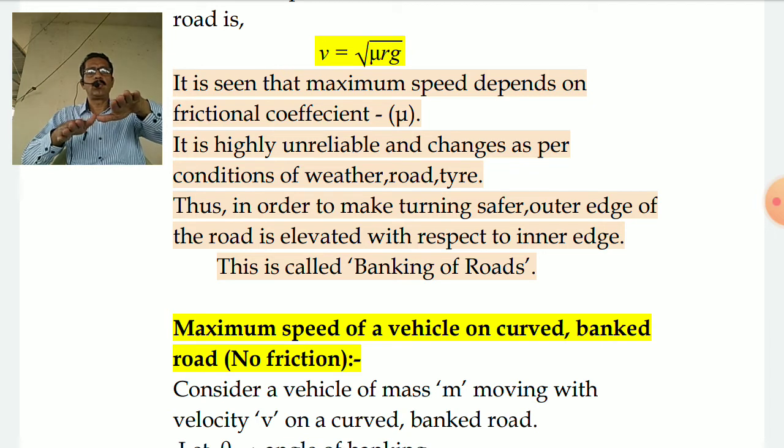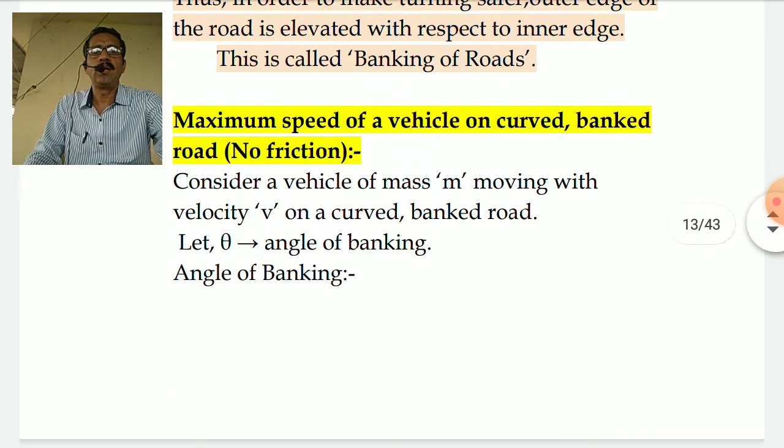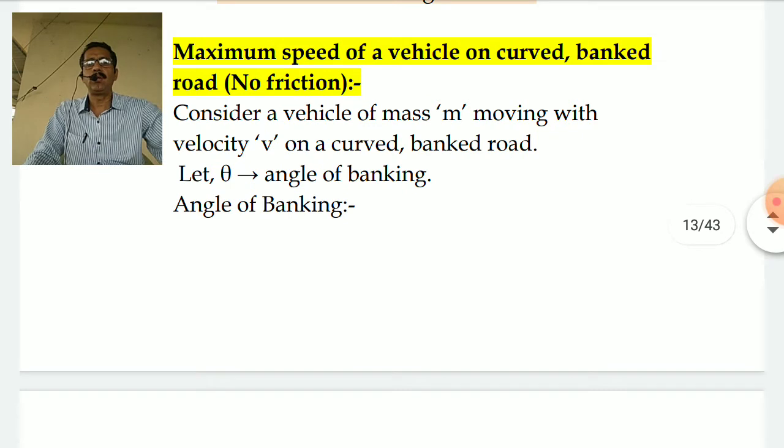So the outer edge of the road is elevated with respect to the inner edge, and this is called banking of roads. Now, what is the angle made by the tilted road with respect to the horizontal? If this is your banked road and this is the horizontal level, this angle is called the angle of banking. Now we'll try to find the maximum speed of a vehicle on a curved and banked road where I do not take friction into consideration, because I'll consider friction as well as banking both after some time.